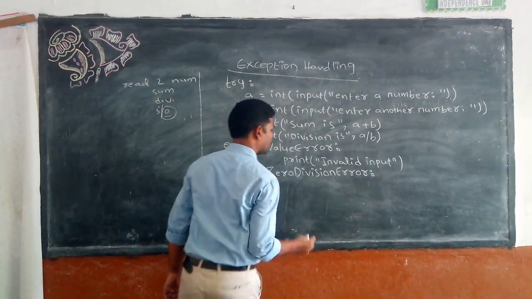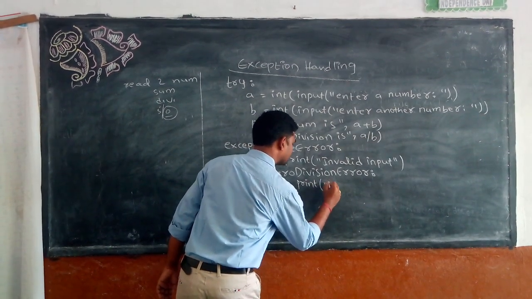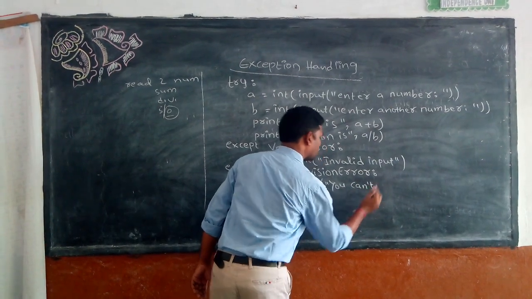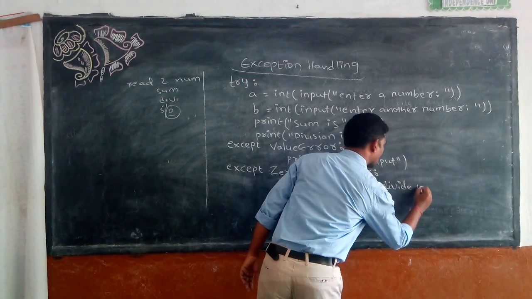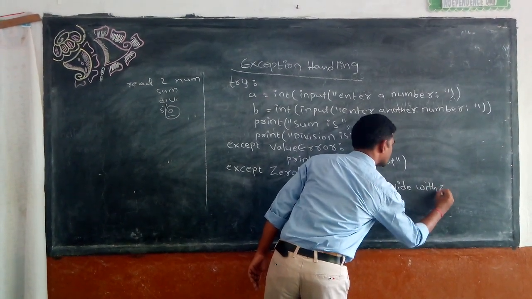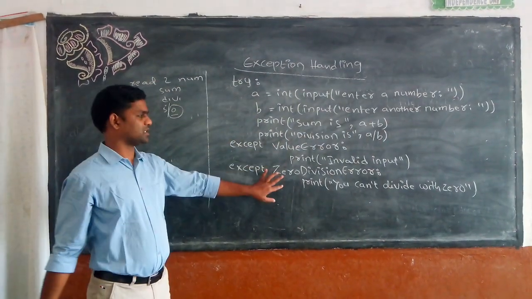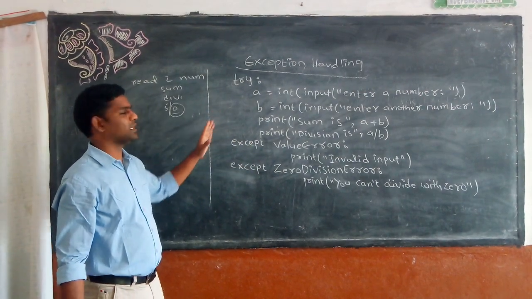I say print you can't divide with a 0. So these are the two exceptions I have handled for example purposes. So this is how we can handle the exception.